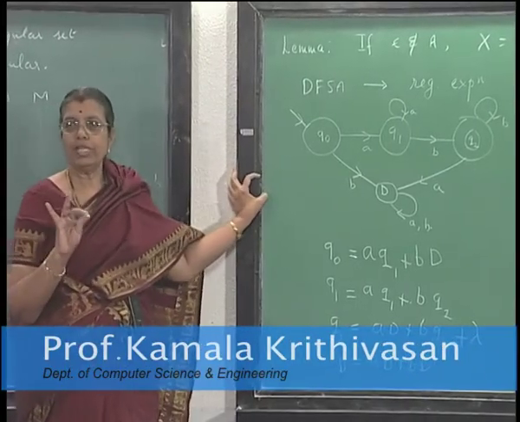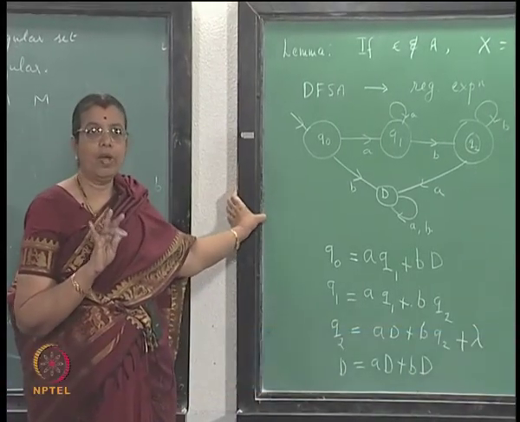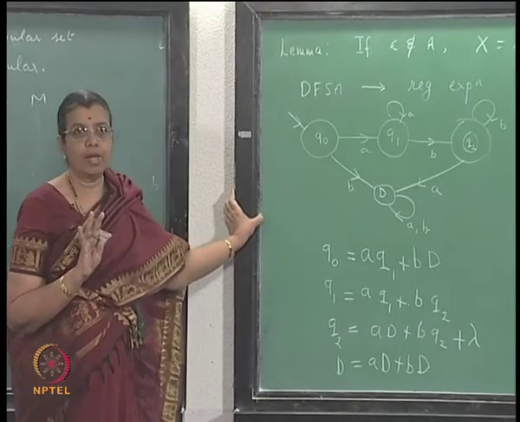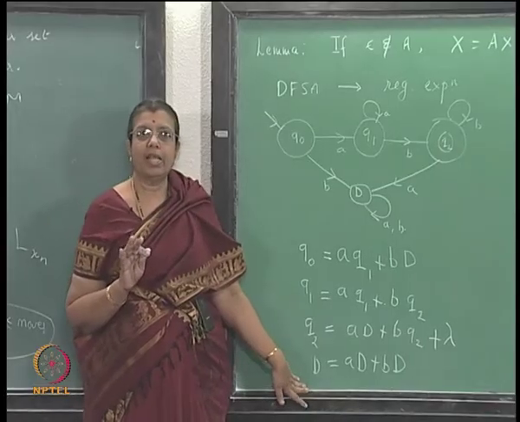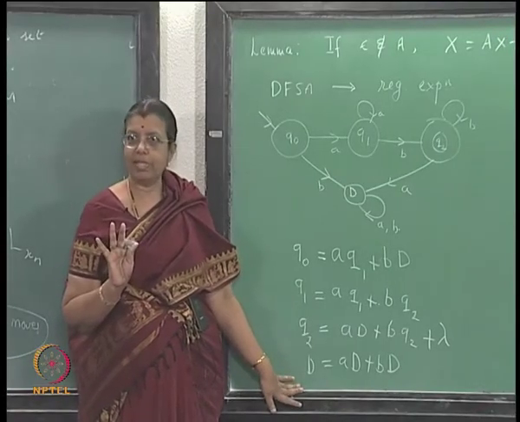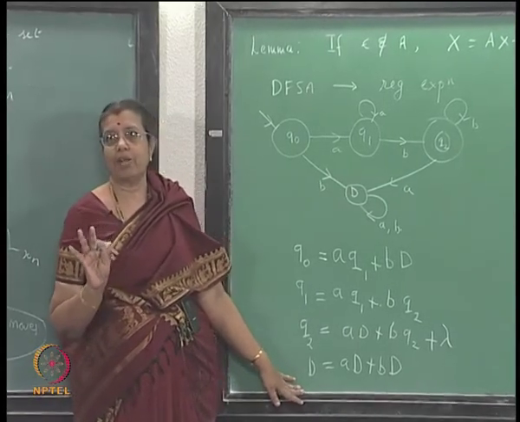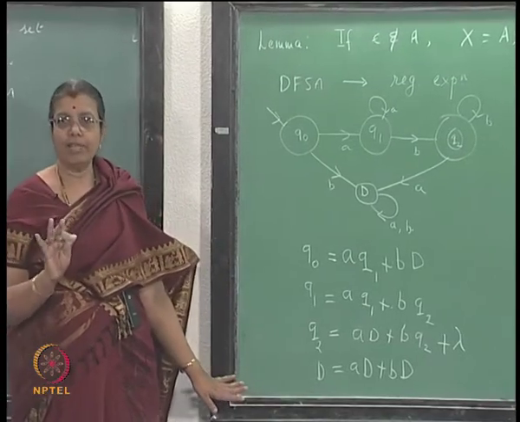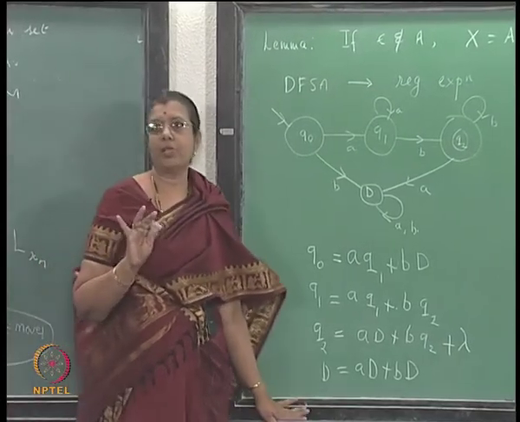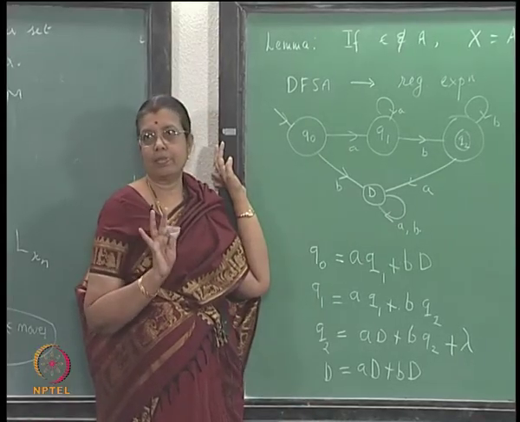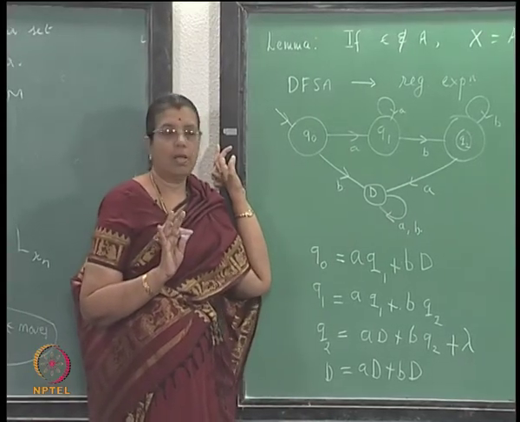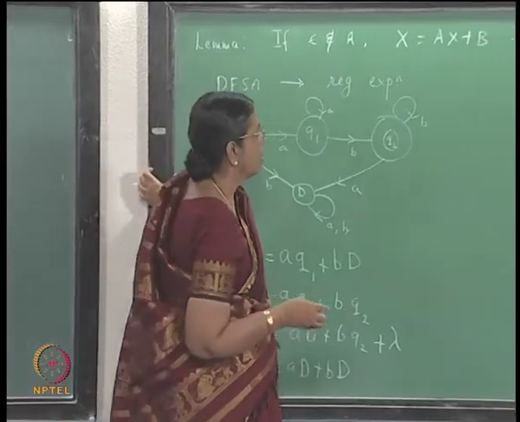Only 2 things you use in solving. You have to solve for q naught. Q naught is the initial state. So, there are 4 equations with 4 unknowns in essence. You should be able to solve them, and for solving that you use 2 techniques. One is substitution, another is this lemma, only these 2. So, let us see how to solve this.